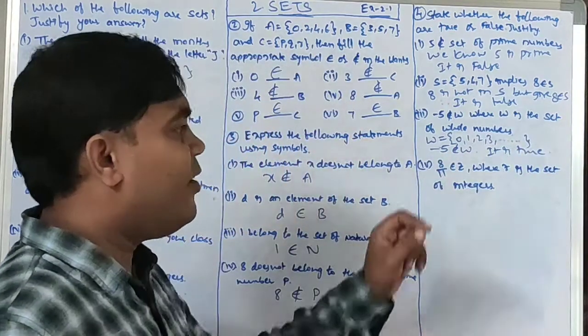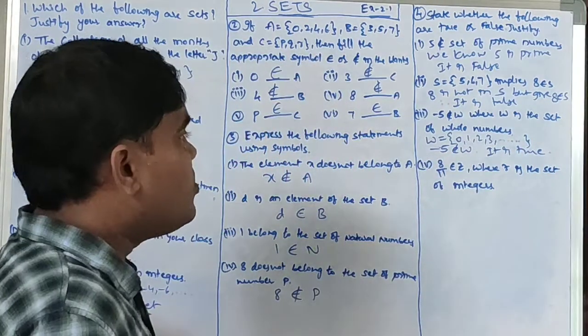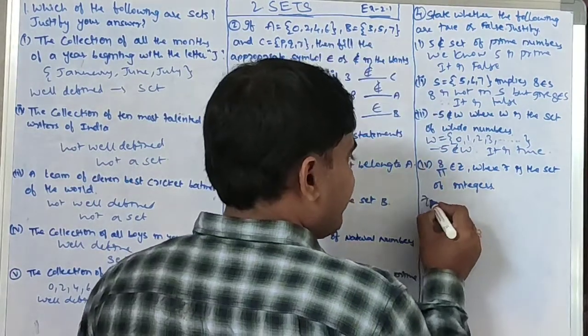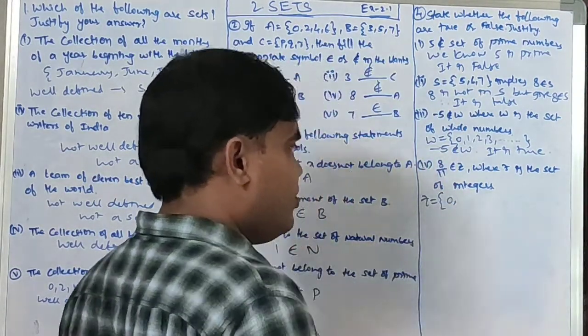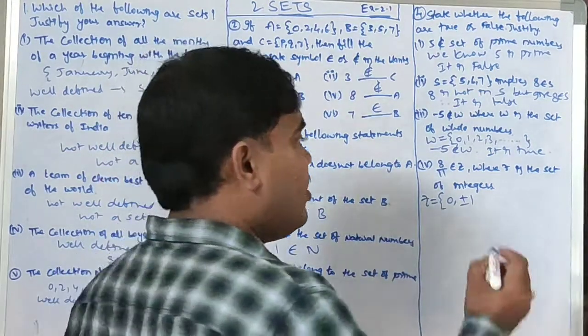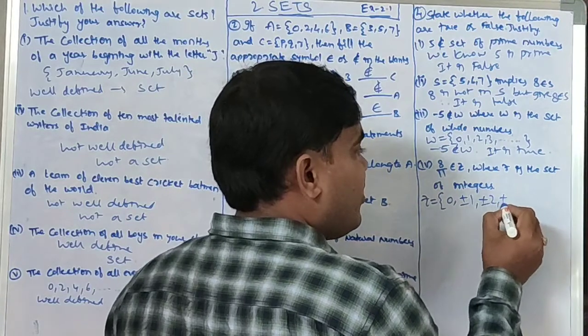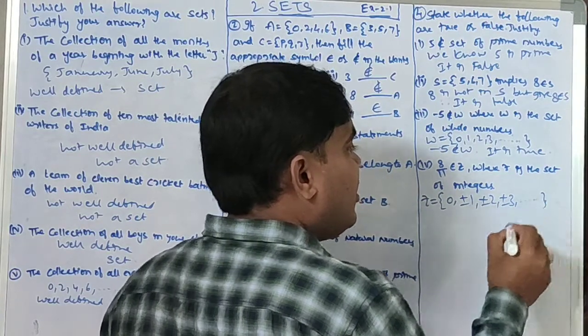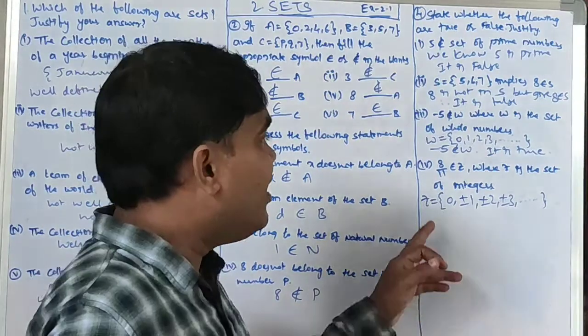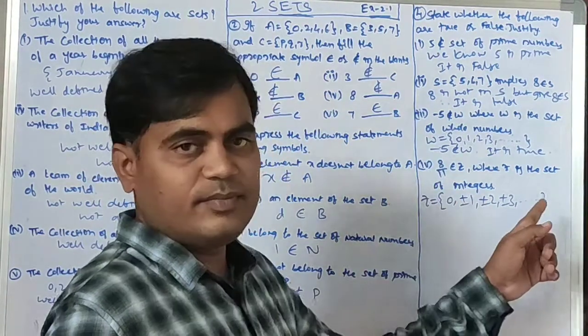Next, 8 by 11 belongs to Z. So what are integers, Z? 0, plus or minus 1, meaning plus 1 and minus 1, plus or minus 2, plus or minus 3 and so on. These are the elements in Z. In the integers there won't be any fraction.